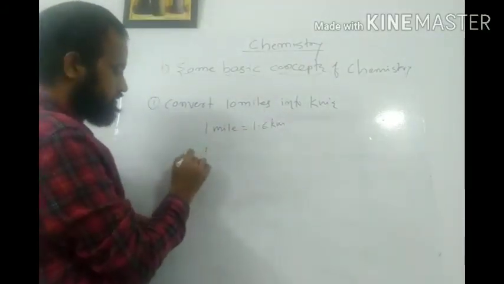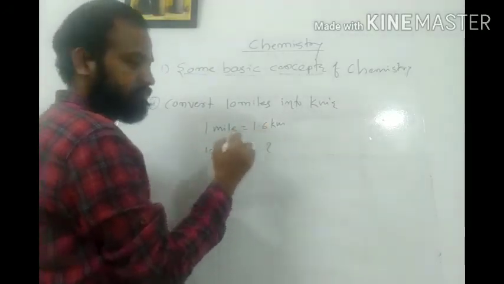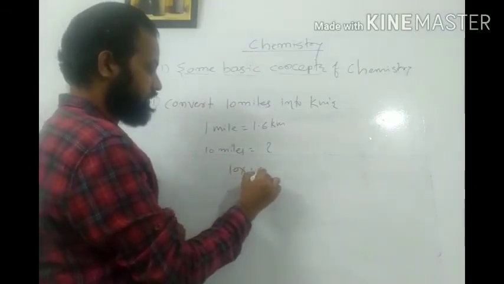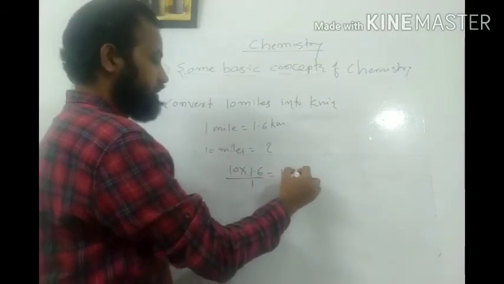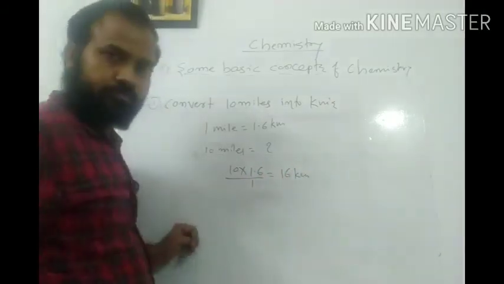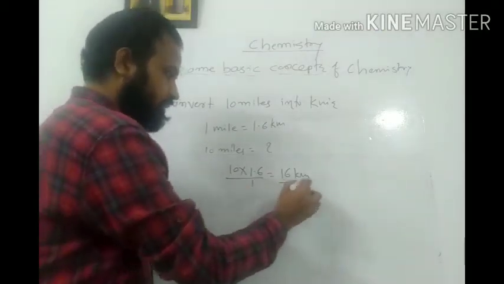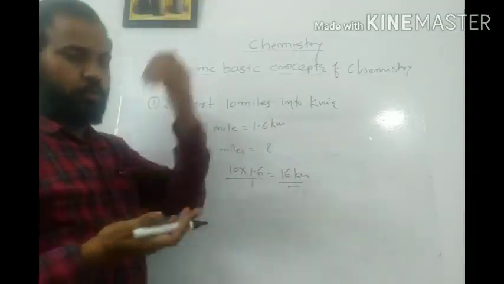Therefore, 10 miles equals, according to the unitary method, 10 into 1.6 by 1. So simply it is 16 kilometers. In this way you can easily convert miles into kilometers or kilometers into miles.